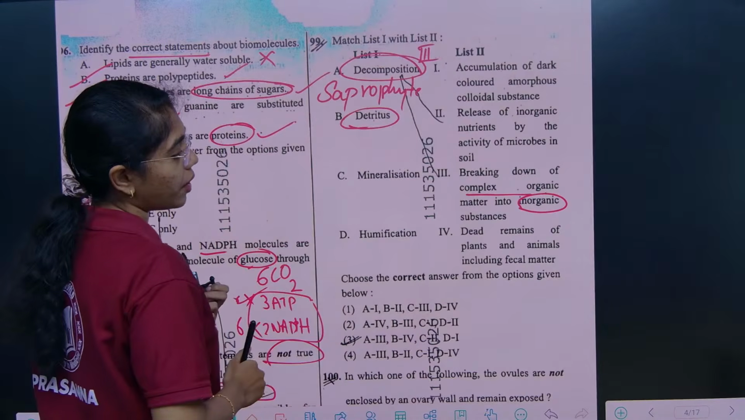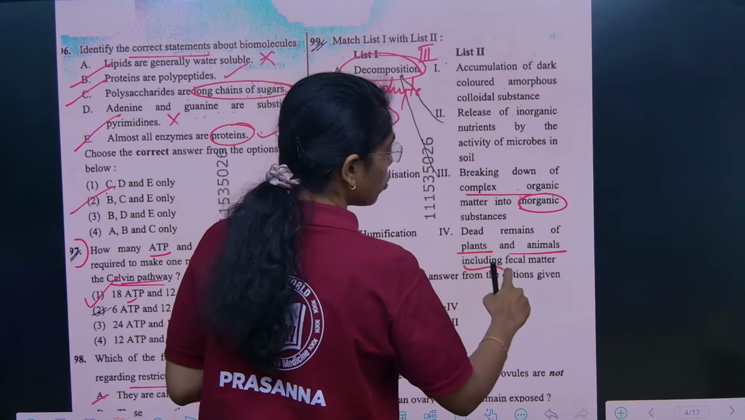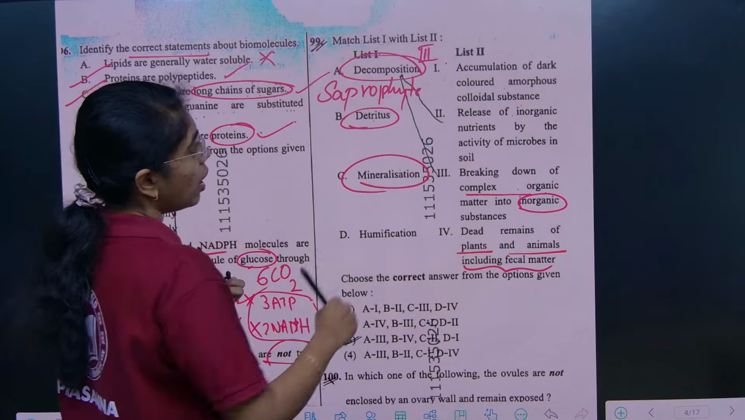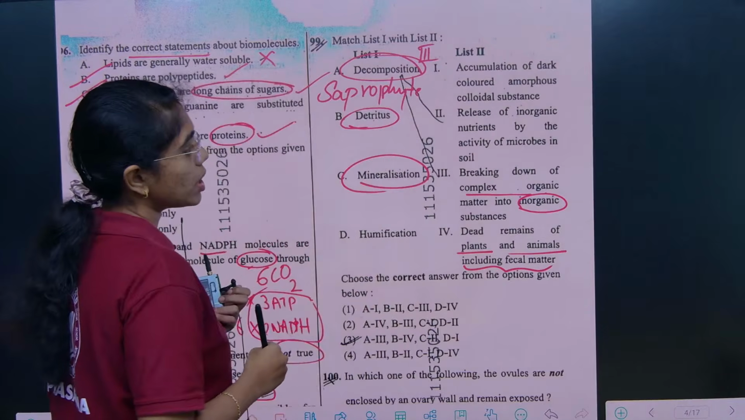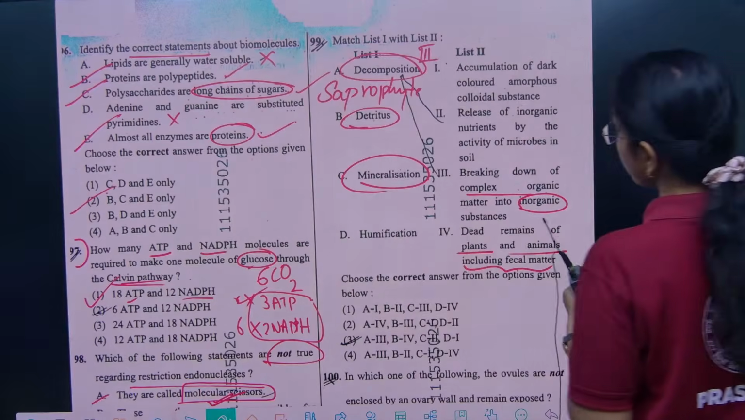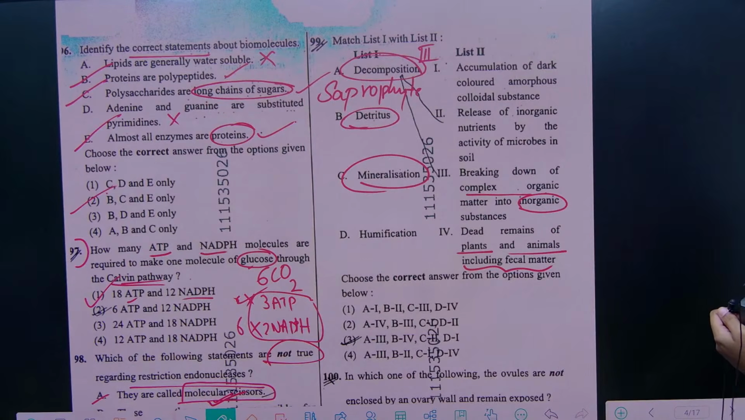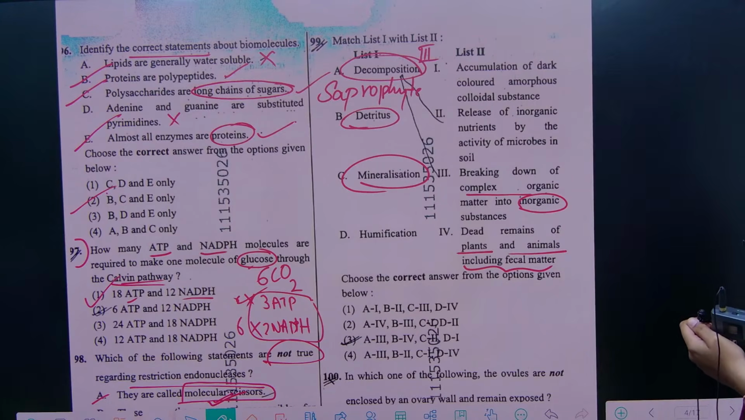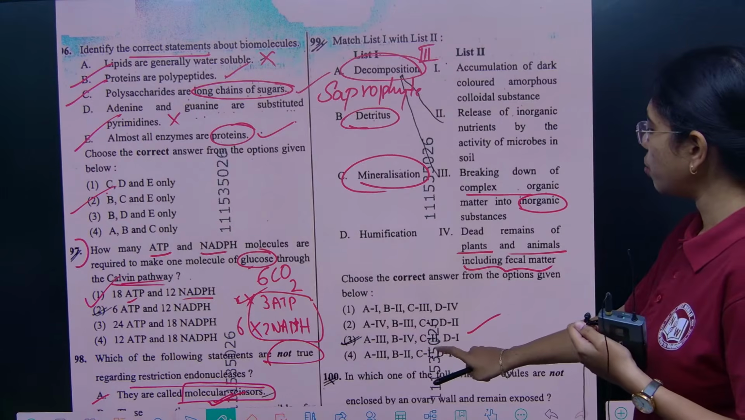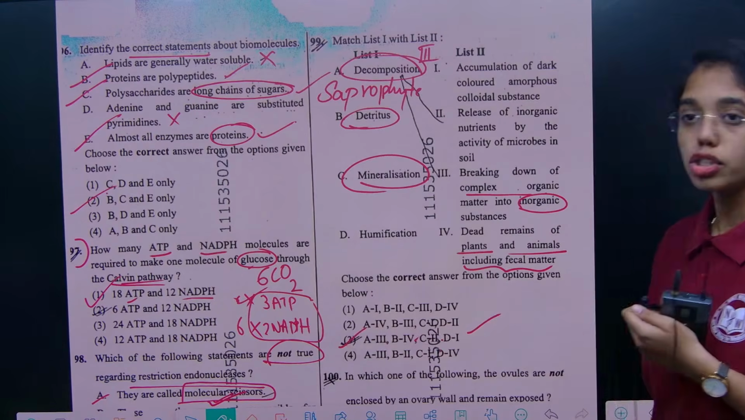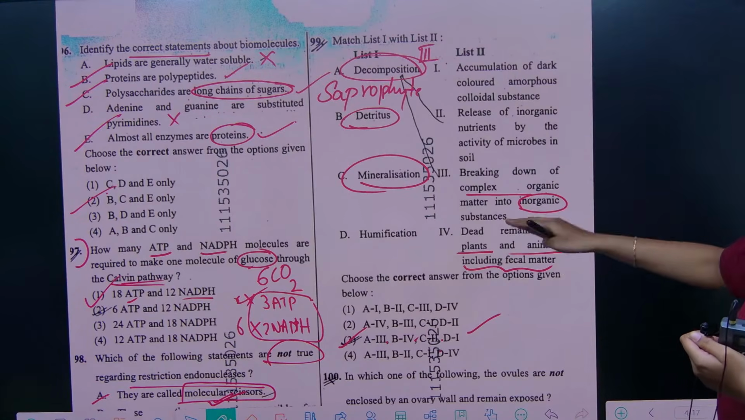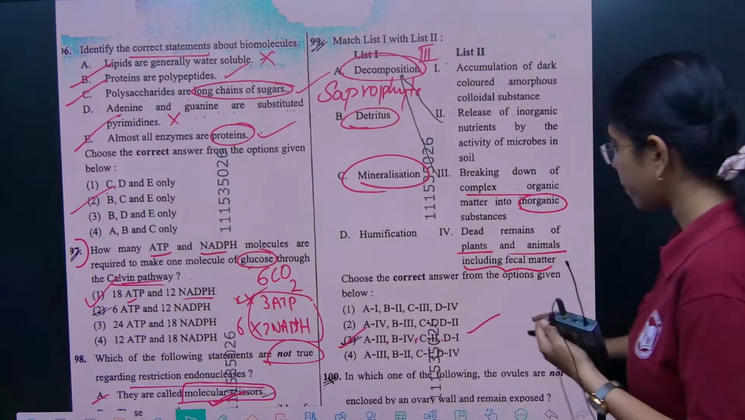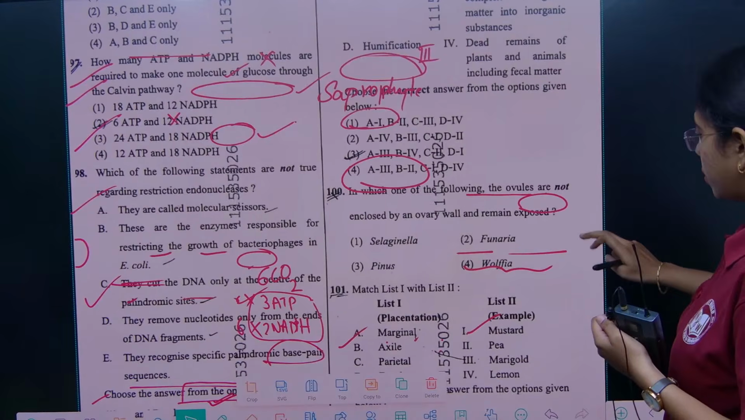What is detritus? Dead remains of plants and animals, which include the fecal matter as well. And then mineralization. What is mineralization? The release of inorganic nutrients by the activity of microbes in soil. Humification is the accumulation of dark colored amorphous colloidal substances. So D is 1, C is 2, B is 4 and A is 3. The right answer is option 3. This is directly from definitions of the basic terms which we learn from 8th standard. And next.